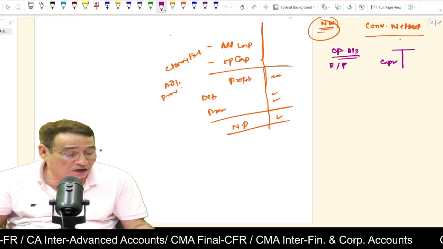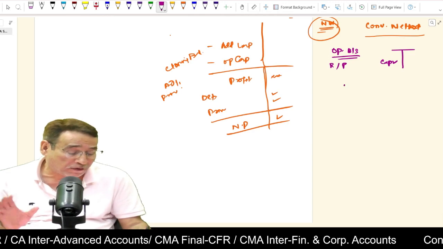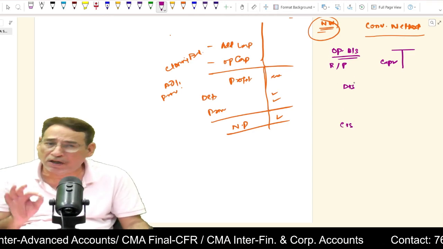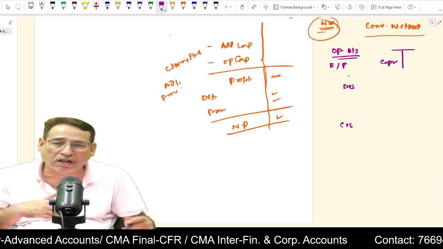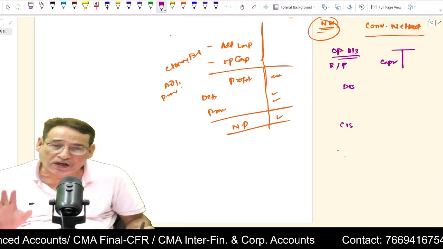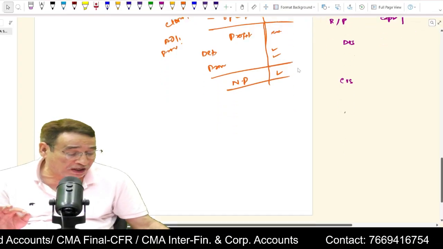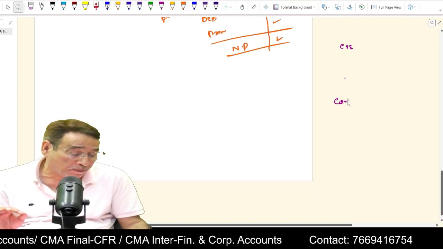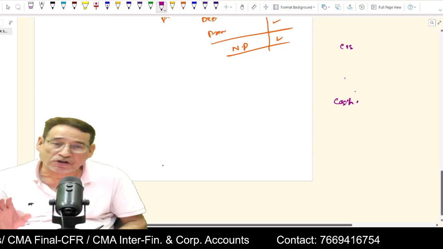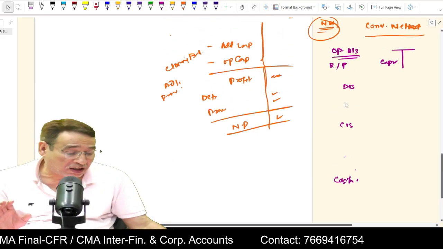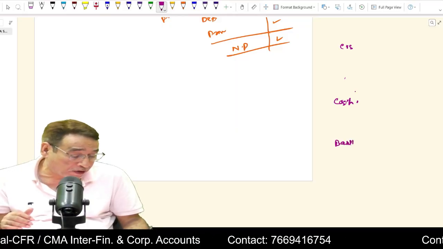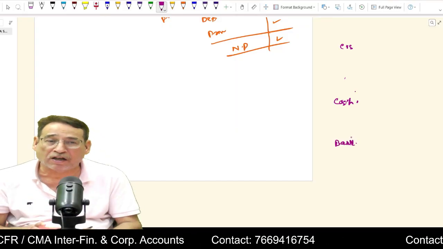Now, under the conversion method, first of all, you need to prepare a debtors account and a creditors account. It is not a hard and fast rule that you have to prepare them, but it is always feasible if you are going by this particular approach. Debtors account, creditors account, you must prepare. After that, you prepare a cash account also. At least these three accounts. In case cash and bank balances are given separately, for simplicity's sake, you also prepare the bank account.